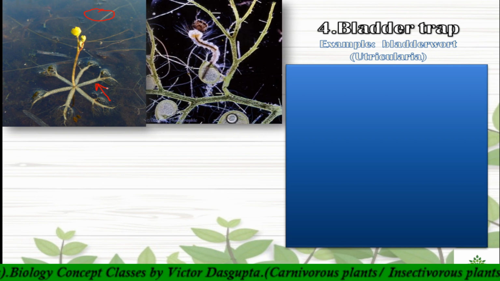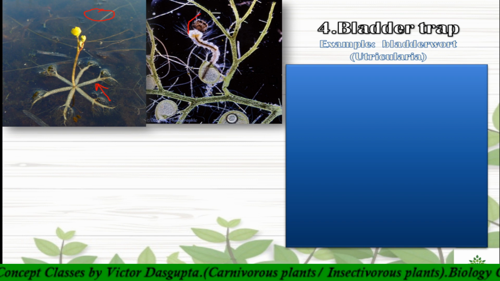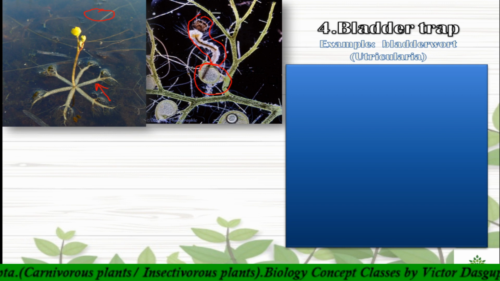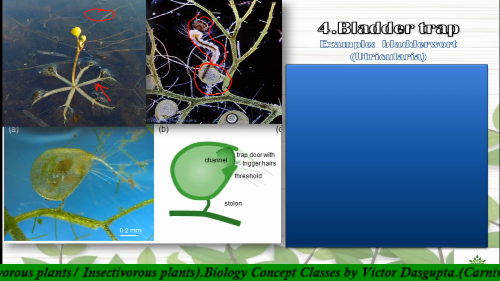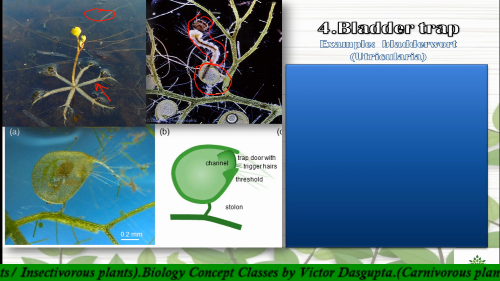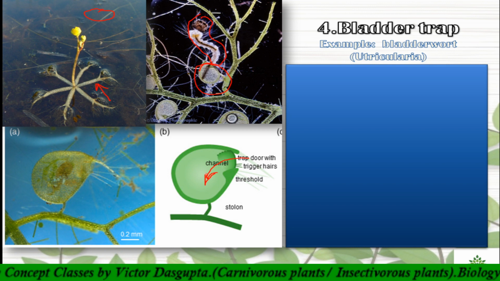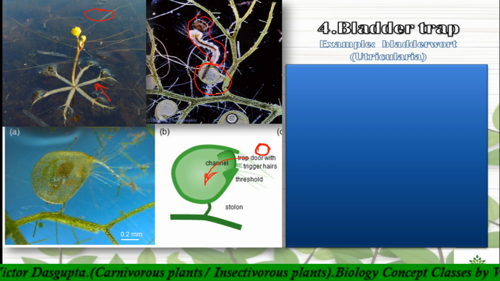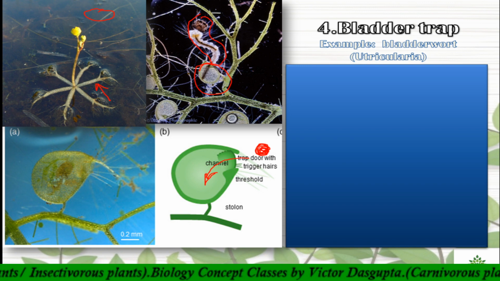In the next diagram you can see a whole mosquito. The bladder is engulfing the whole mosquito. Here you can see the bladder. These bladders have a trapdoor mechanism. If someone wants to enter, it can easily enter, and the bladder will swallow that organism. But after entering, if it wants to go outside, it is unable to do so because of this single-way passage.